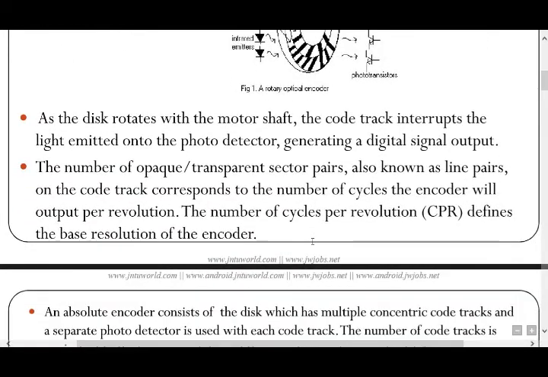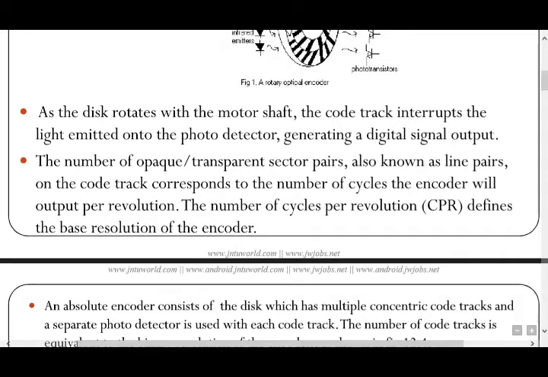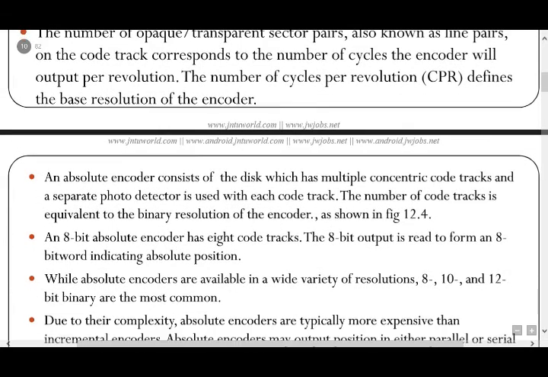A disc rotates with the motor shaft. The code track interrupts the light emitted into the photo detector, generating a digital signal output. The number of opaque and transparent sector pairs, also known as line pairs, on the code track corresponds to the number of cycles of the encoder. CPR means the number of cycles per revolution. In an encoder, 360 degrees make a total revolution.